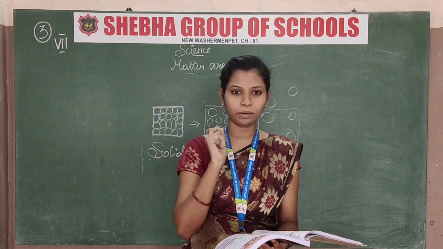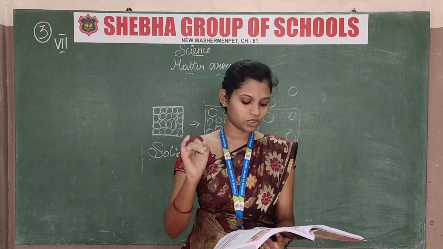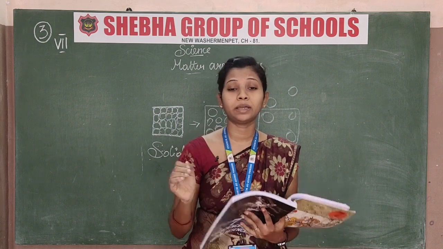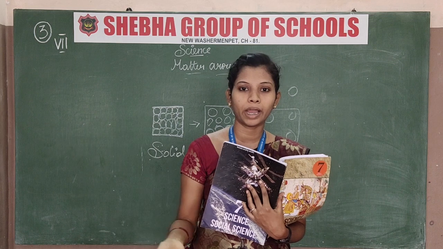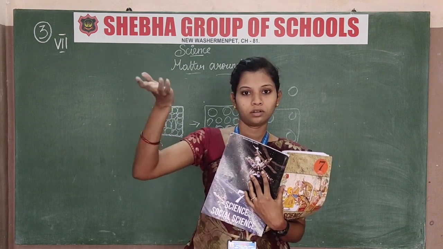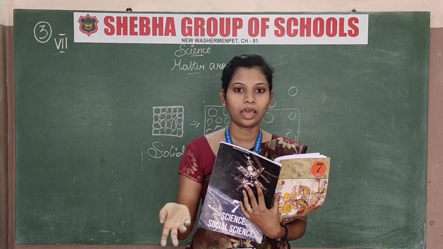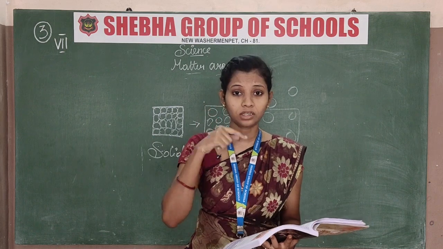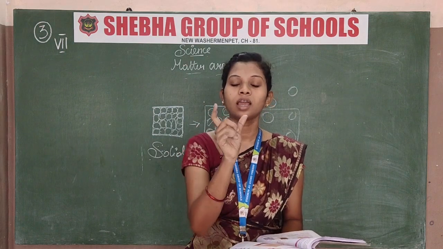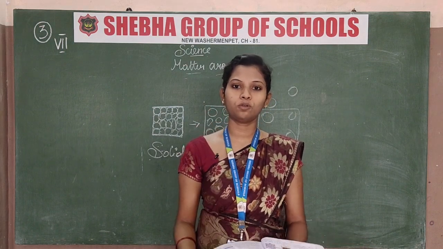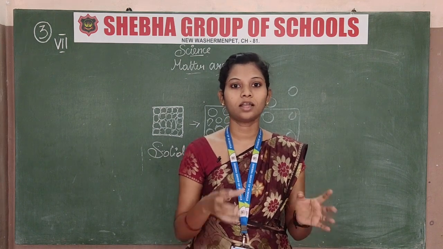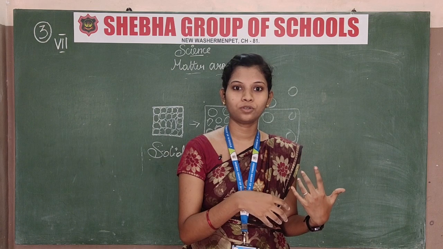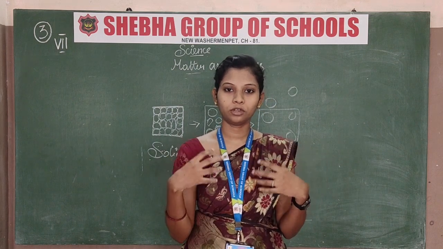But there is 1% that is harmful also. That is neon, helium, and methane. Helium, you all know, is the balloon which we buy and play with. It will fly in the air. That is a helium balloon. The gas used for that balloon is helium. If you go to buy a balloon, you know that this is helium. Our teacher used to explain that. You can imagine it.